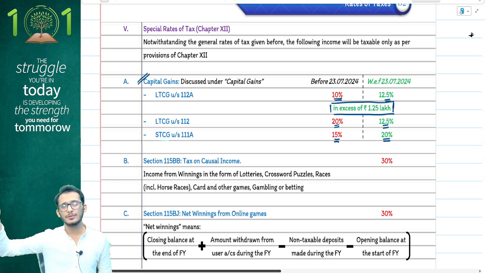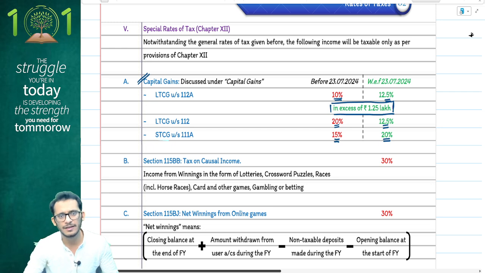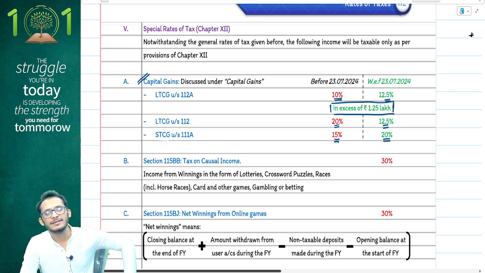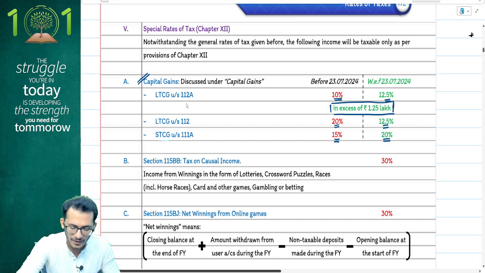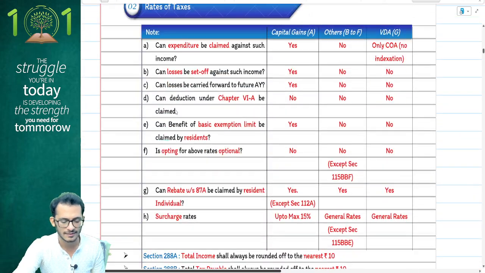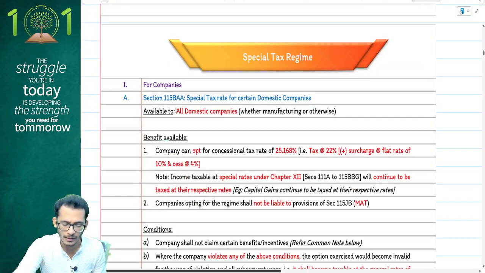If the sale happens post 23rd July, then use the new rates. If the sale happens pre 23rd July, then you can use the same rates. This is what the provisions will look like. Apart from this, no changes in your tax rates. Your tax rates remain the same. Therefore, we are proceeding forward to the next chapter.